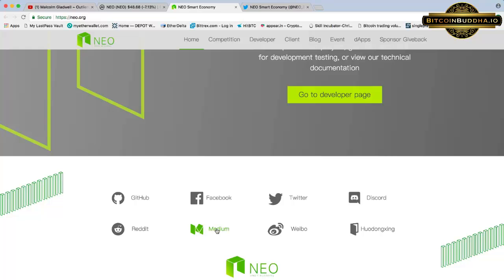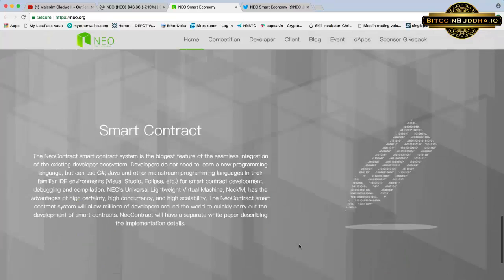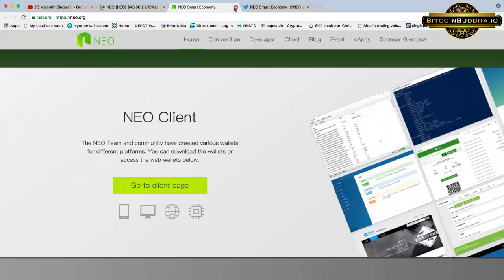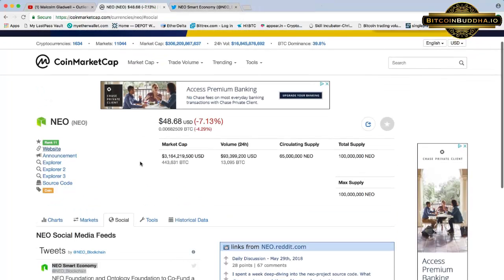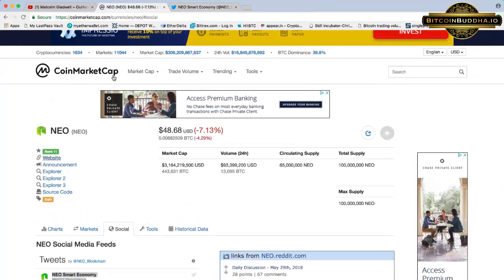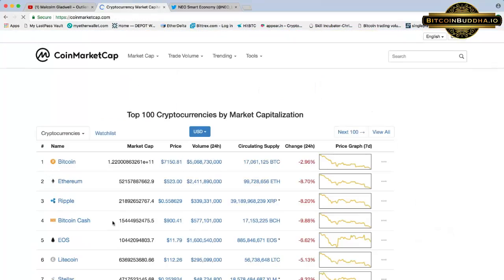Any announcement on Medium, their Twitter, they have a Discord chat. Interestingly enough, they don't have a Telegram chat. Most projects do.